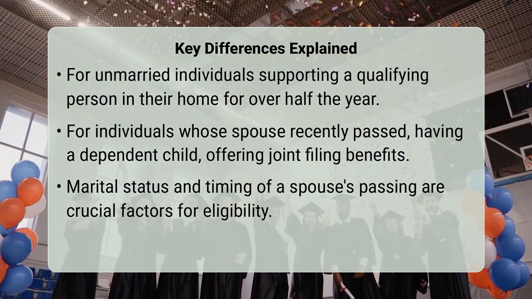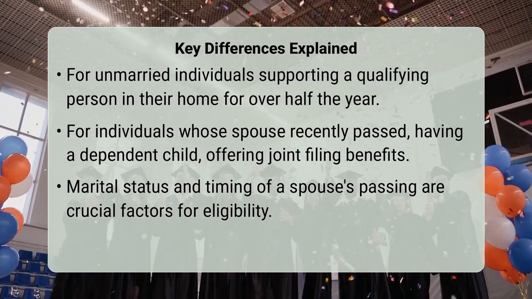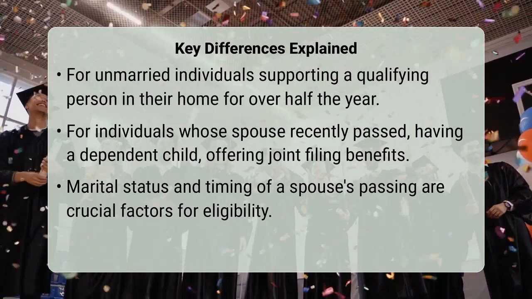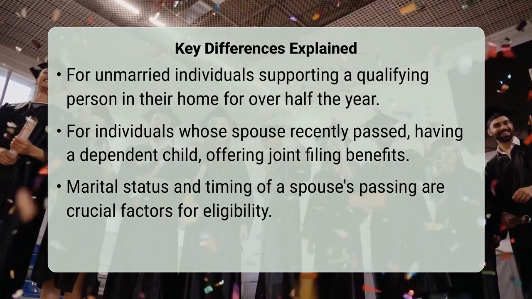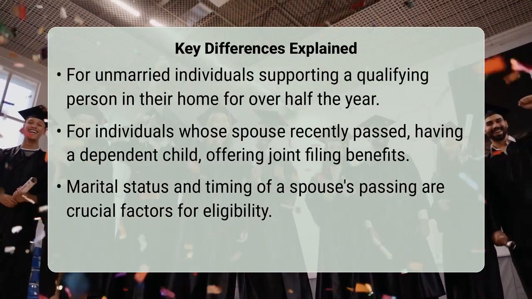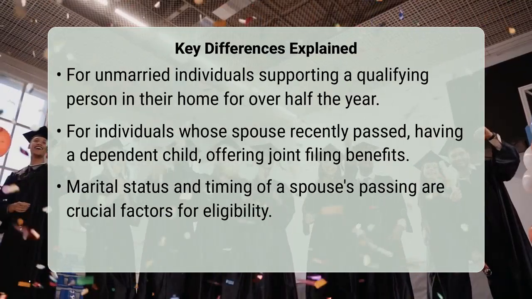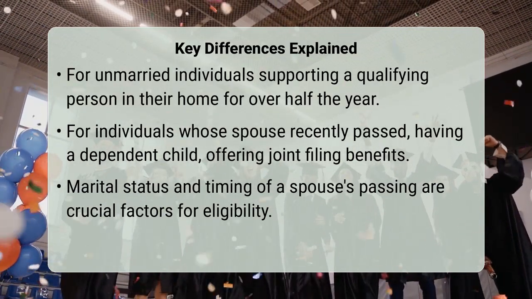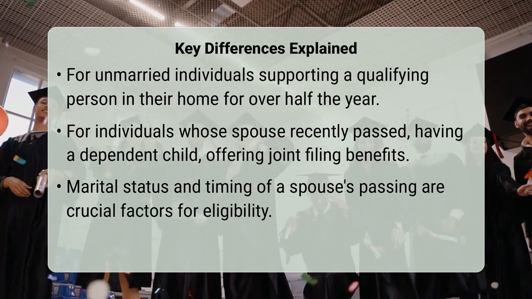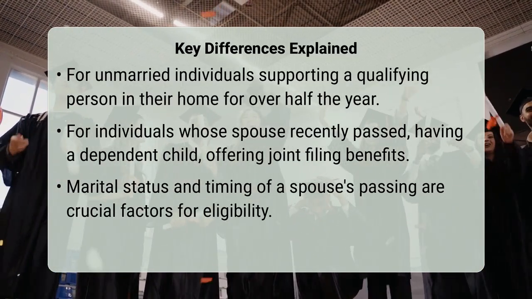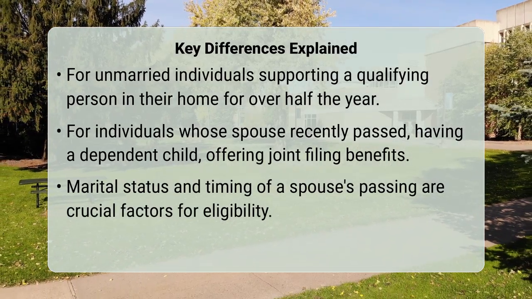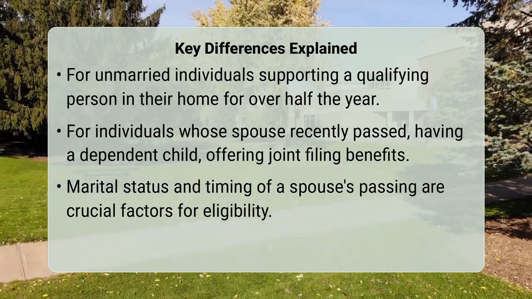Head of household is generally for unmarried individuals who provide more than half the cost of keeping up a home for a qualifying person, such as a child or dependent, for more than half the year. On the other hand, qualifying widow or widower status is specifically for individuals whose spouse passed away within the last 1 or 2 tax years, and who meet certain additional conditions like having a dependent child. This status allows them to temporarily keep some of the tax advantages they had when filing jointly with their spouse.